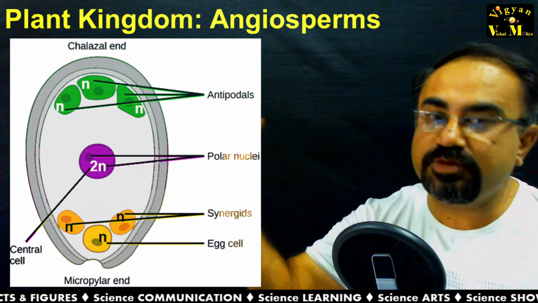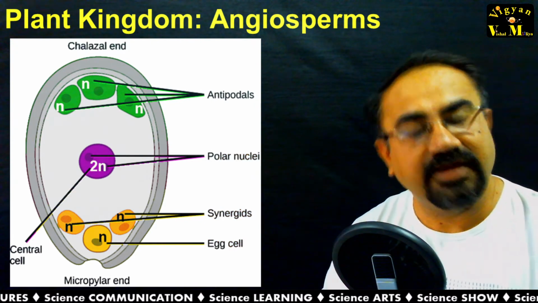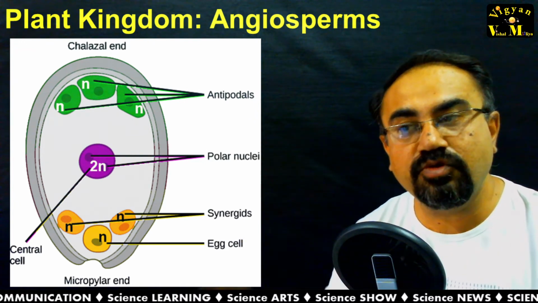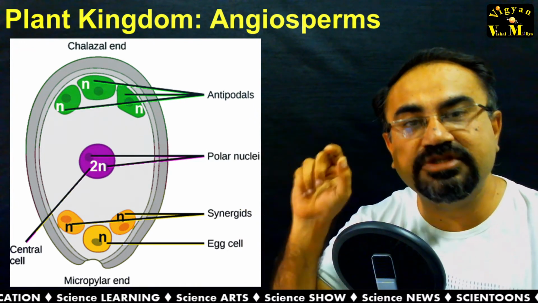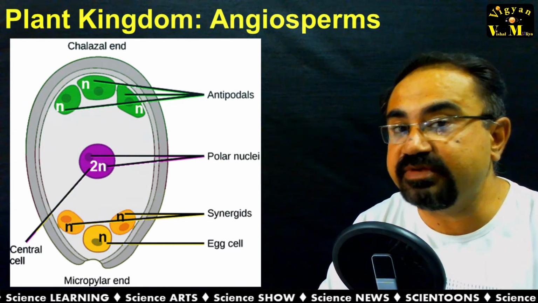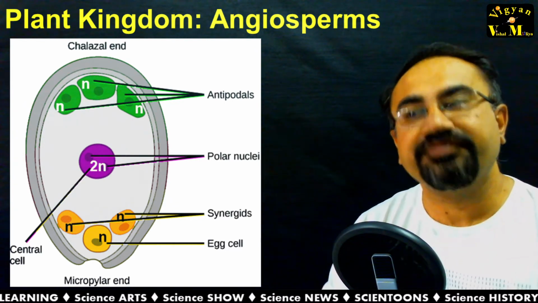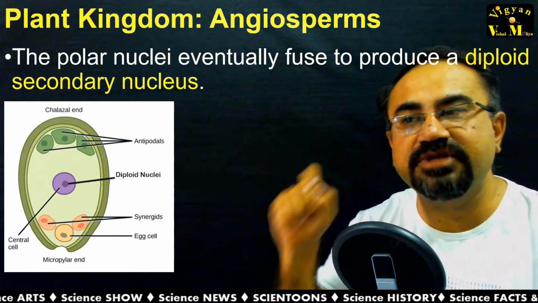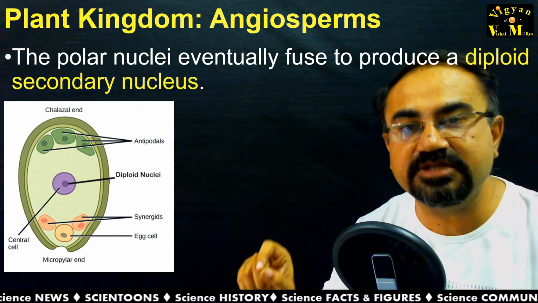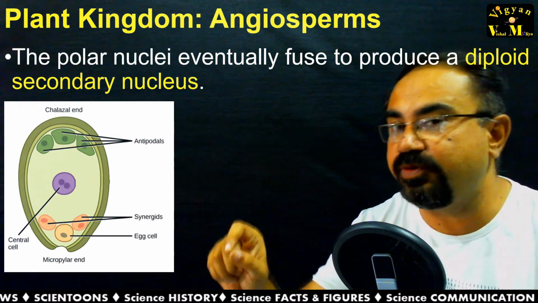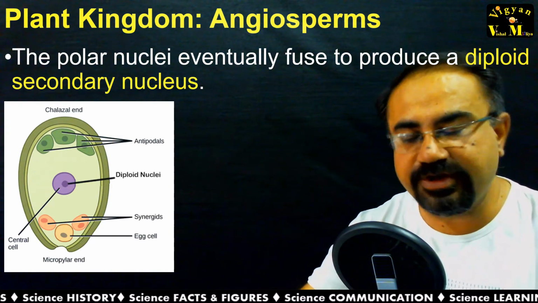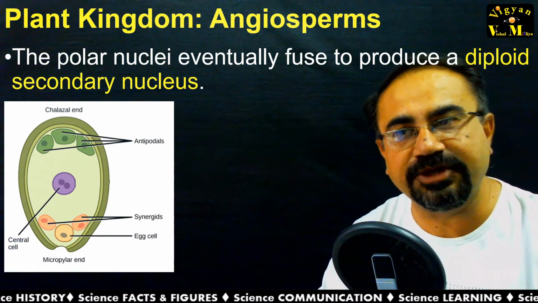On the exactly opposite side, three antipodal cells, and in the center there are two polar nuclei forming a central cell which is diploid. The polar nuclei eventually fuse and produce a diploid secondary nucleus, which is of utmost importance in the fertilization and post-fertilization process. We will go through it.